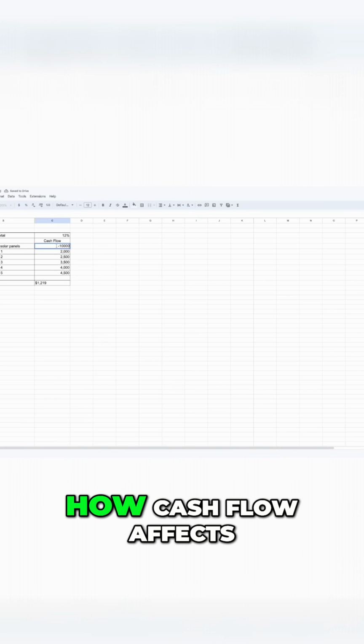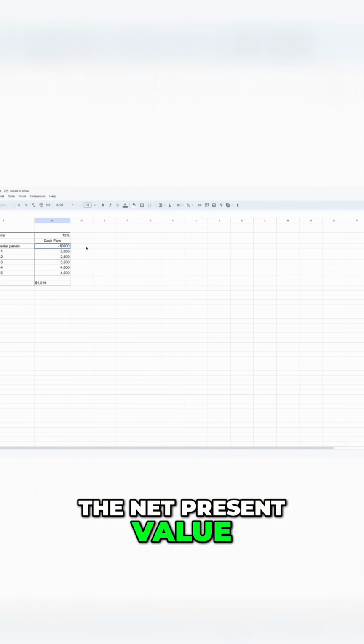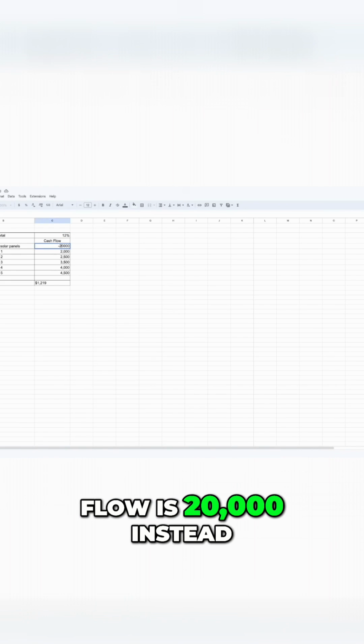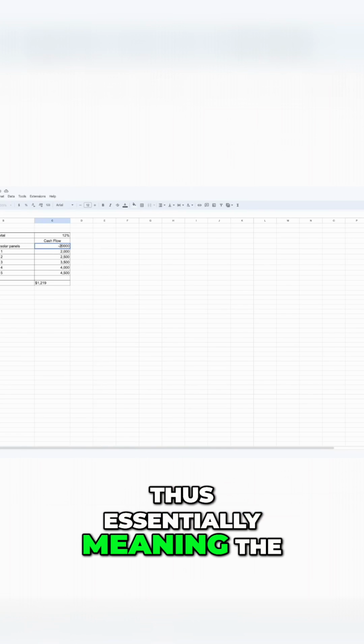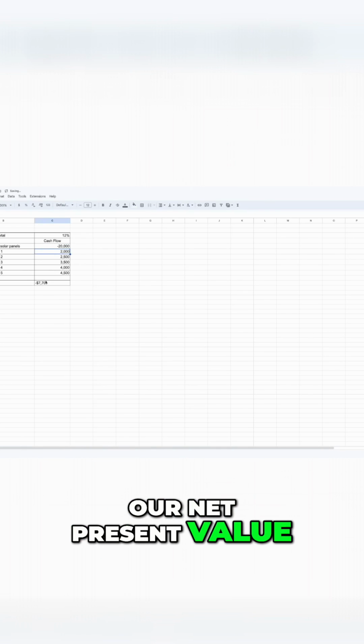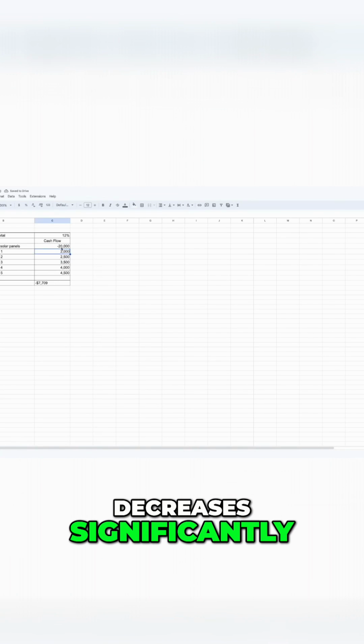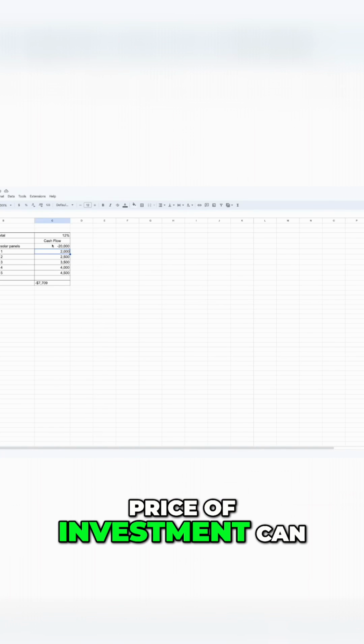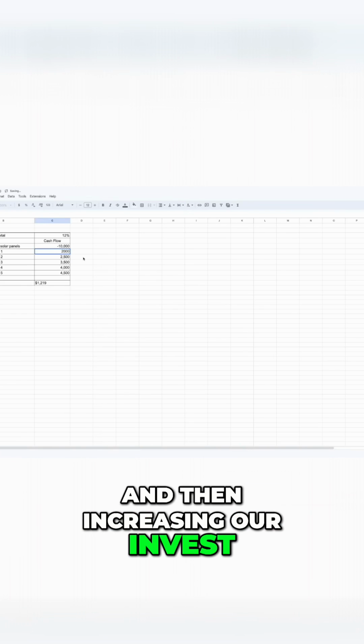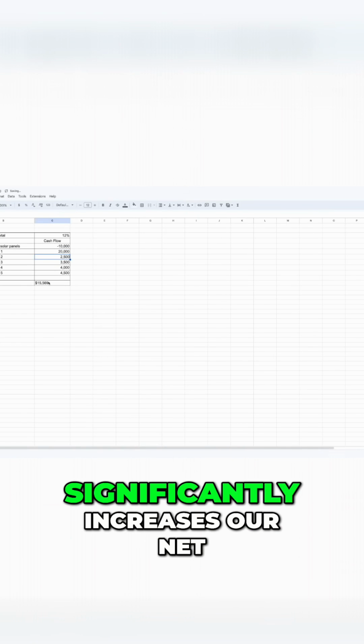Additionally, we can look at how cash flow affects the net present value. If our initial cash flow was 20,000 instead of 10,000, thus essentially meaning the cost was double, our net present value decreases significantly. This shows how the price of investment can also affect the value. And then increasing our cash flows significantly increases our net present value.